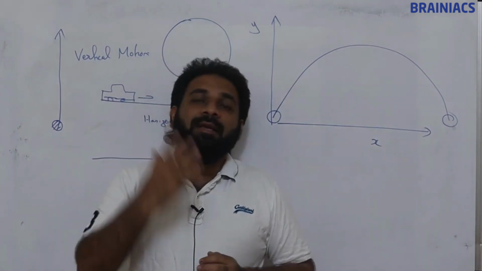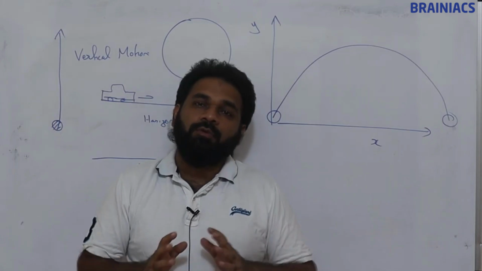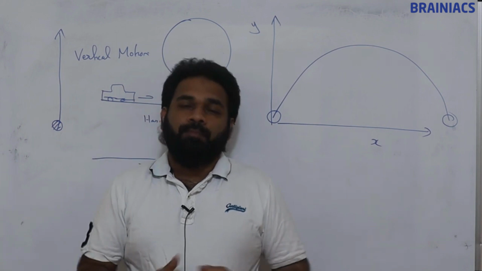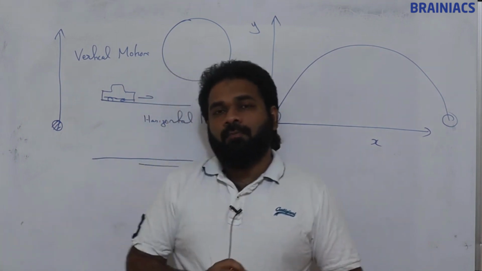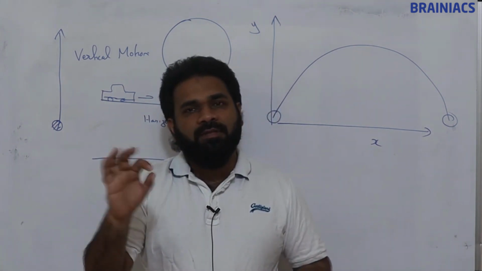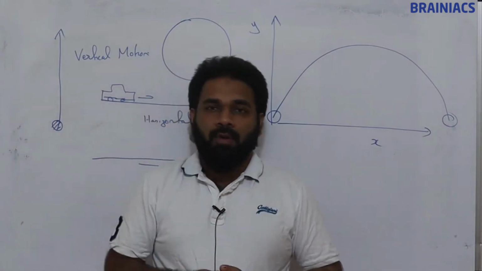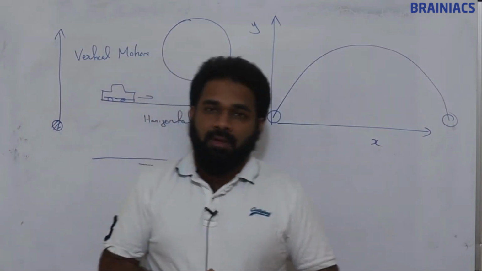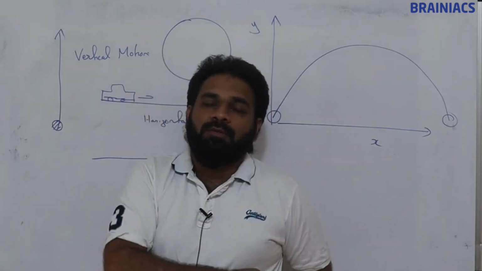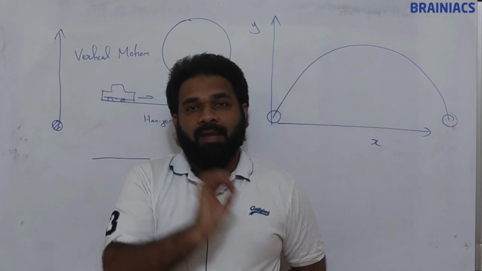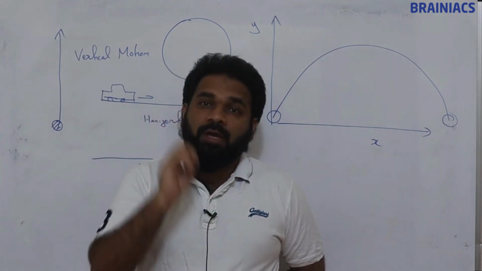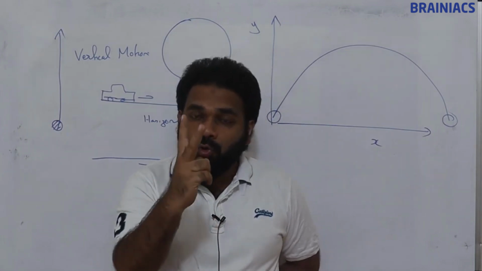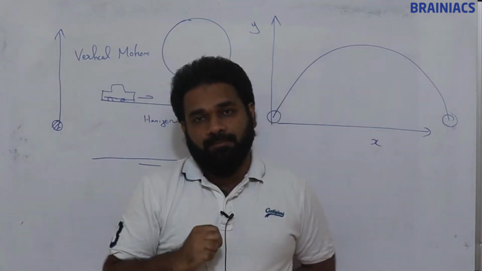So I was telling about the approach we are going to use to deal with this topic. Motion in one dimension means either x or y. Motion in two dimensions means x as well as y will come. So what we do is, we consider motion in a plane, or motion in two dimensions, as two one-dimensional motions.